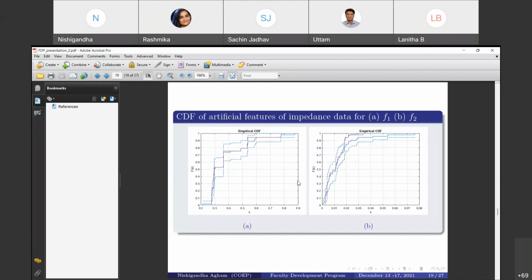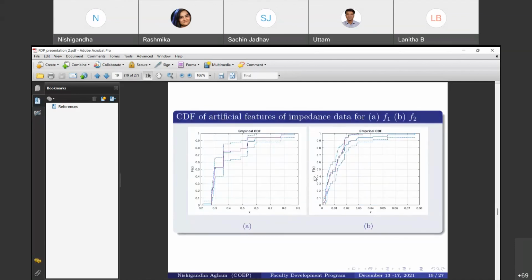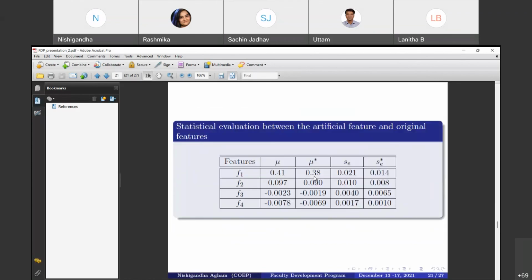The red one shows the artificial feature and the blue one shows the original feature, and the dotted lines are the lower and upper confidence bounds. From this graph we can say the artificial features show significance near to the original features, for feature 1, feature 2, feature 3 and feature 4, as we use only the 4 features for this evaluation.